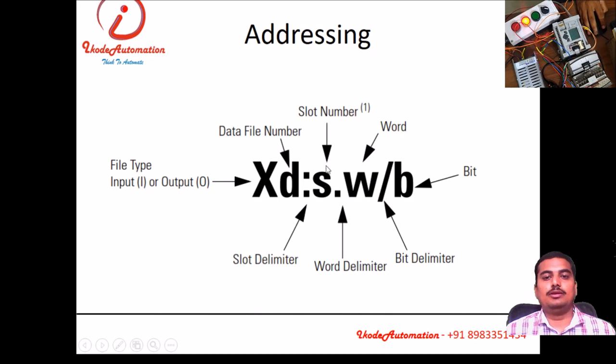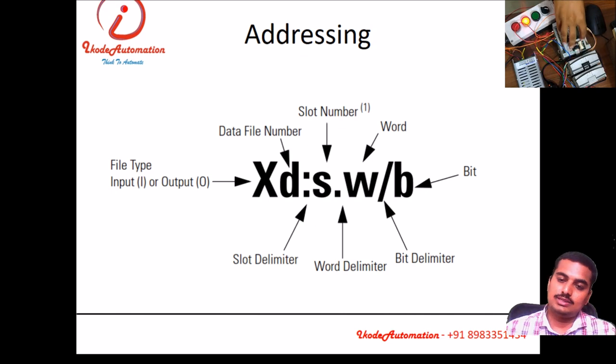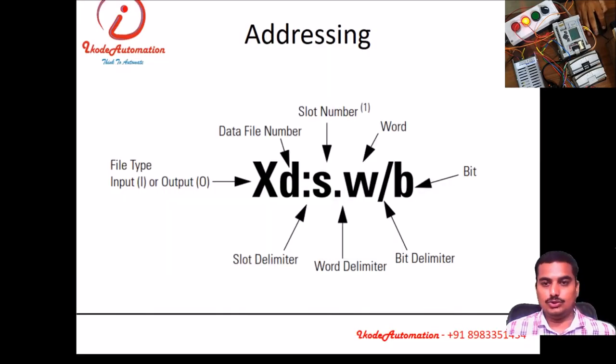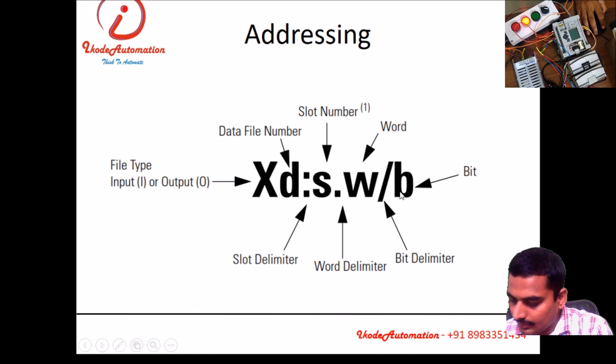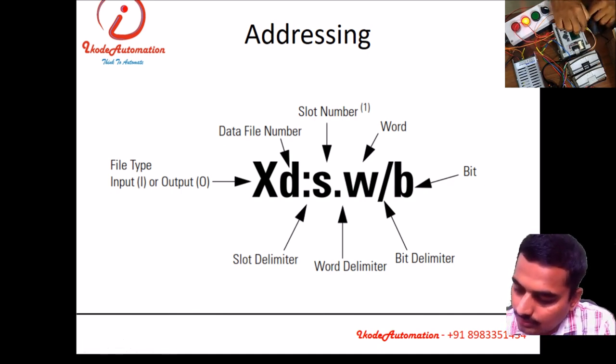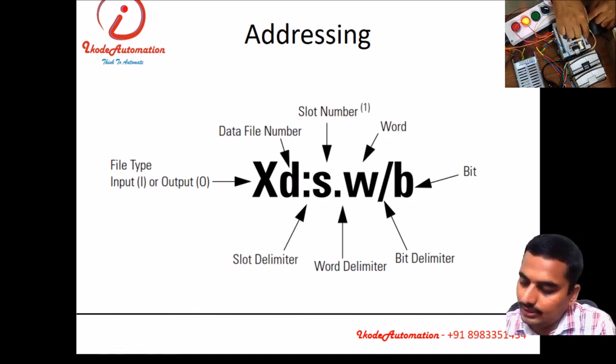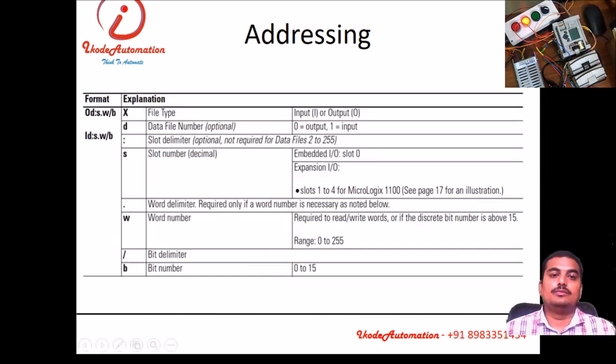So this is slot number, then word delimiter, then word number, word that is set of 16 bit. This is 16 bit supported PLC, so after 16 bit word number will update. If this PLC has more than 16 input, then next input will be denoted as 1/0. Then bit number 0 to 15, 0, 1, 2, 3, 4, 5, 6 up to 9, because it has only 10 inputs. This is about the addressing in an Allen-Bradley PLC.